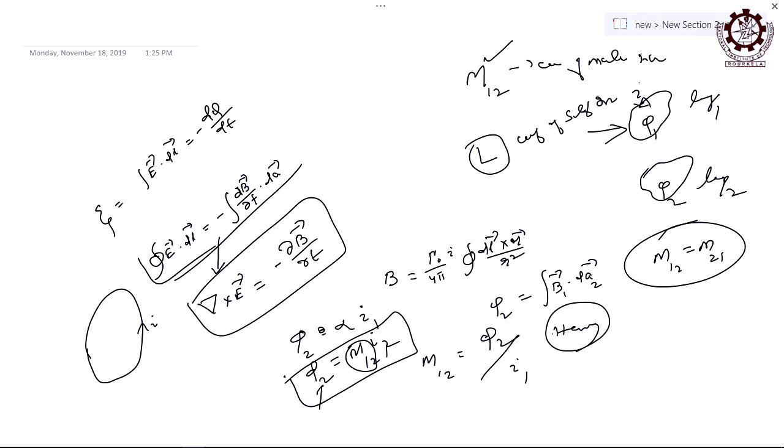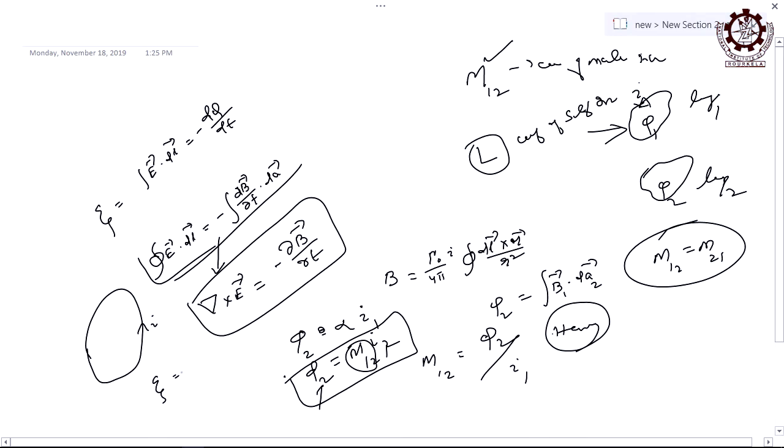If the current is changing, the magnetic field is changing, so the flux is changing. There will be a rate of change of flux, and there will be an induced EMF within the same loop, that is why it is called self. Current is there, and in the same loop you are getting an induced EMF. This induced EMF comes from the flux linked with the same loop. Let us say the flux is phi, then phi is proportional to I. The flux linked with the loop depends on the current strength; if the current is more, the field is stronger and the flux linked with the loop will be more.